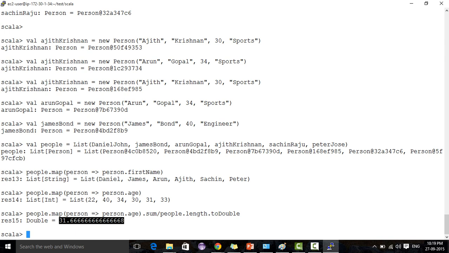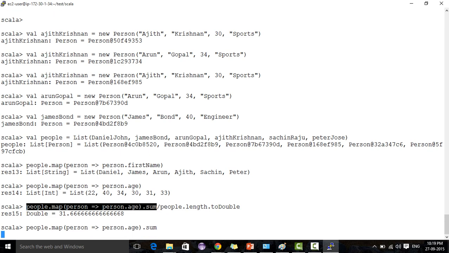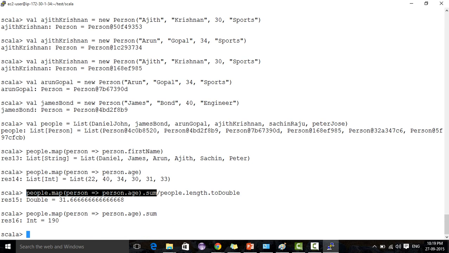So this is the average age of the people. If you want to find the sum alone, we can find the sum alone. This will find the sum of the ages: 33, 30, 31, 30, 34, 40, 22. It will find the sum of the ages, and this will give us the length of the list.